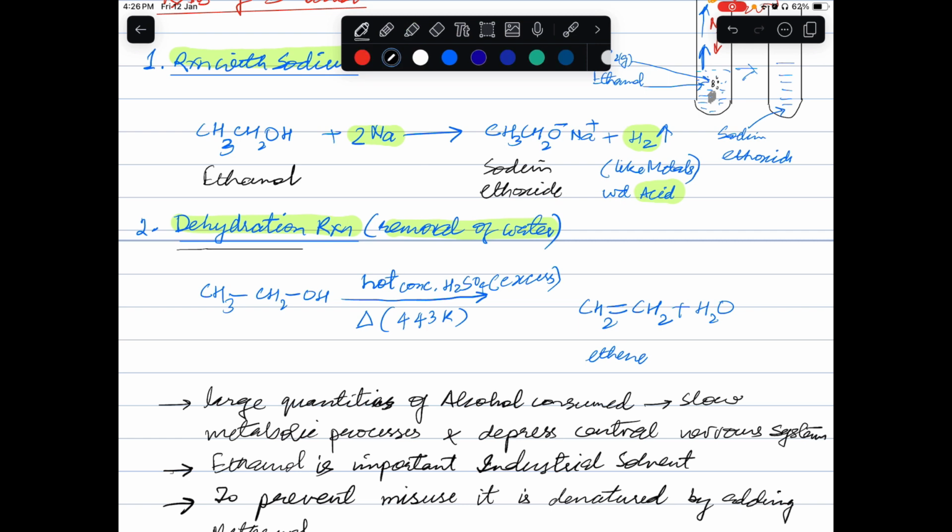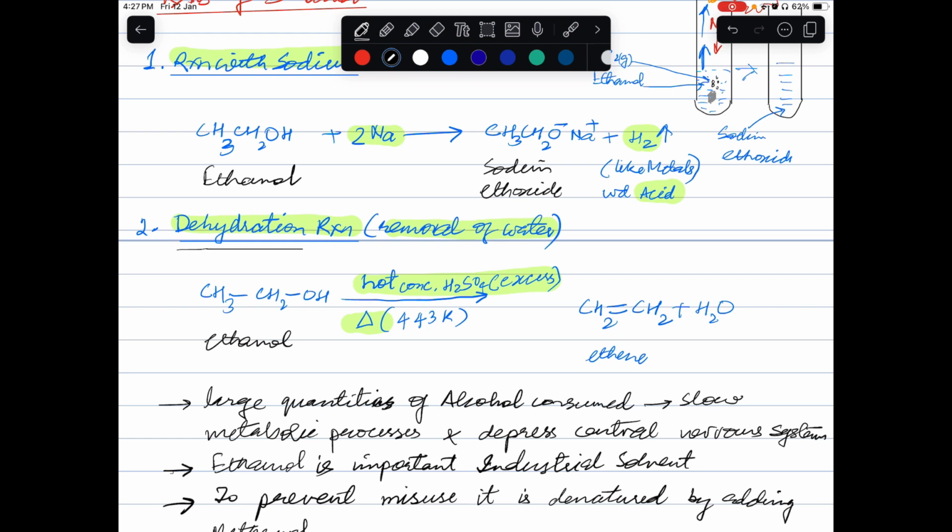When ethanol is treated with hot concentrated sulfuric acid in large amount, we are heating here. This triangular symbol depicts heat. So we will get an alkene, that is ethene, and a water molecule will be removed.